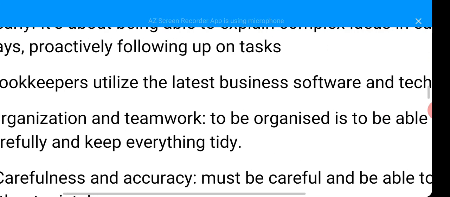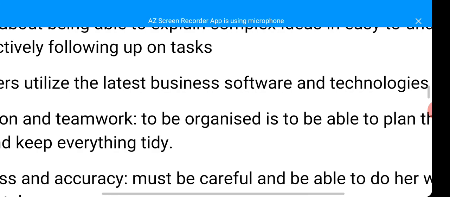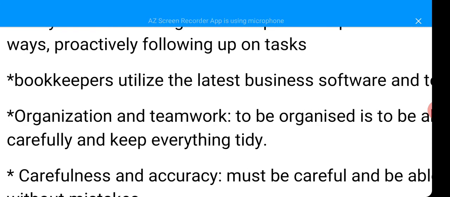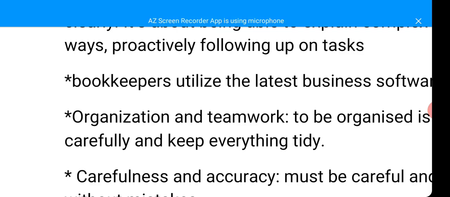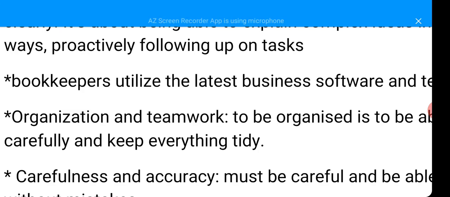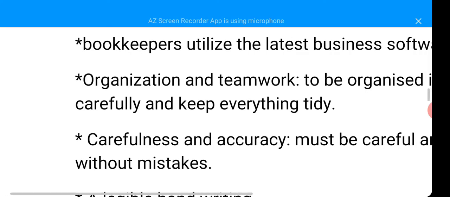Then bookkeepers should be able to use business software and technologies. There are so many software programs that you can use on your computers to input financial transactions and do some accounting. So a good bookkeeper should familiarize him or herself with using the latest business software. A bookkeeper should be able to use the computer and the accounting software. Another one is that a good bookkeeper should be organized.